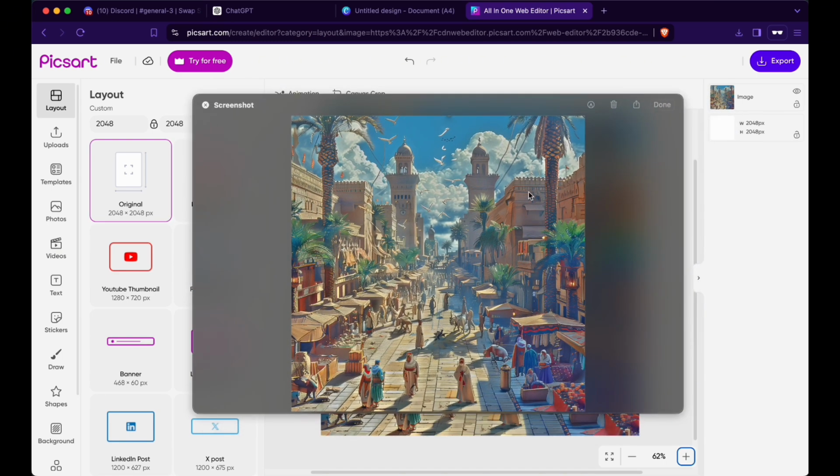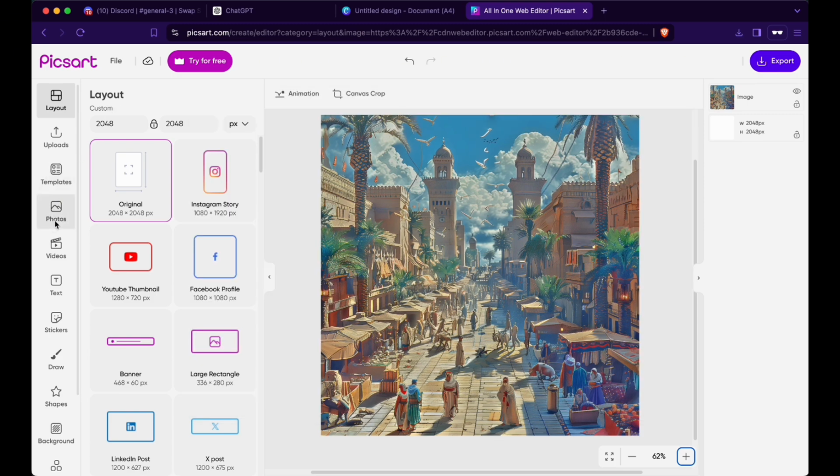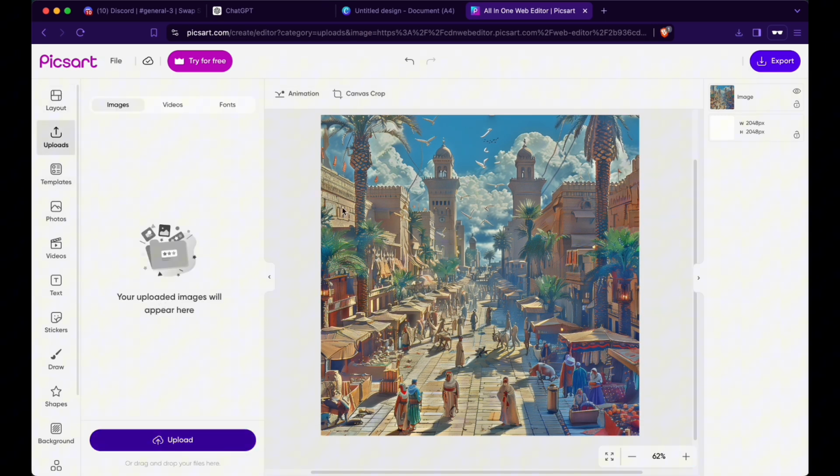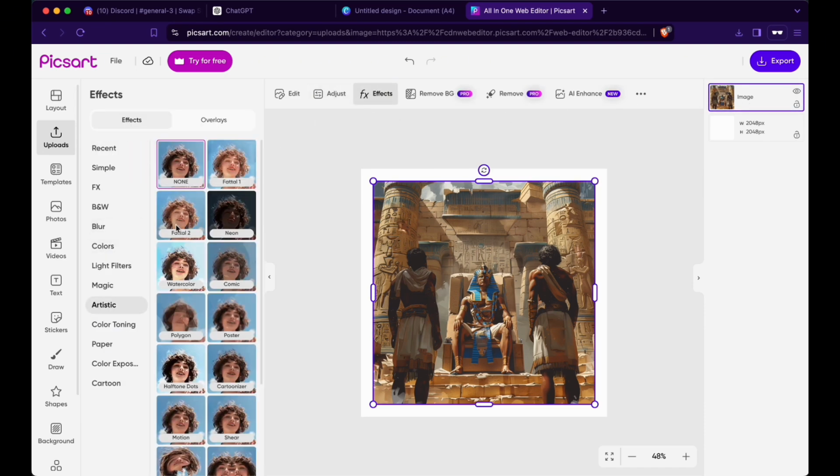Right here I've got my image with good enough pixel quality. I could technically still upscale it later, but I don't really need it. It's good enough for a comic with that filter on top. And now what I do is going to uploads and selecting the next one. Select the image, effects, artistic and Fatal 2. Give it a bit of time to load.